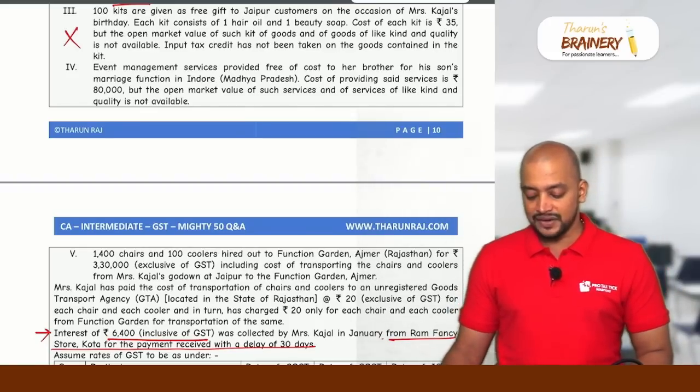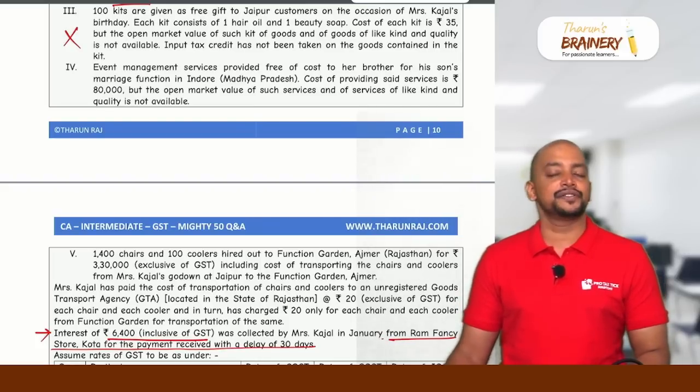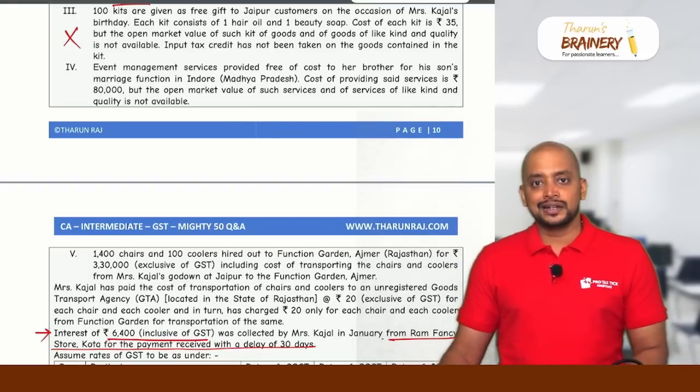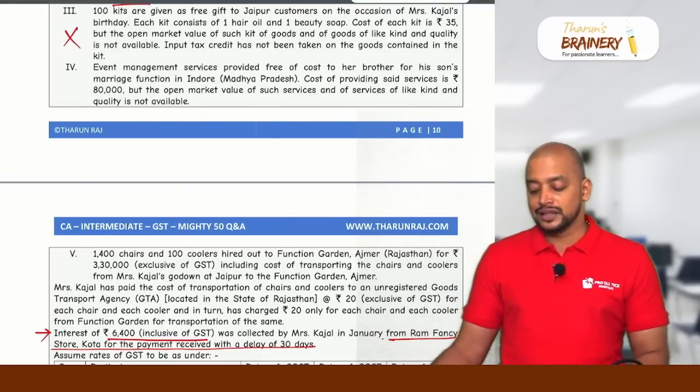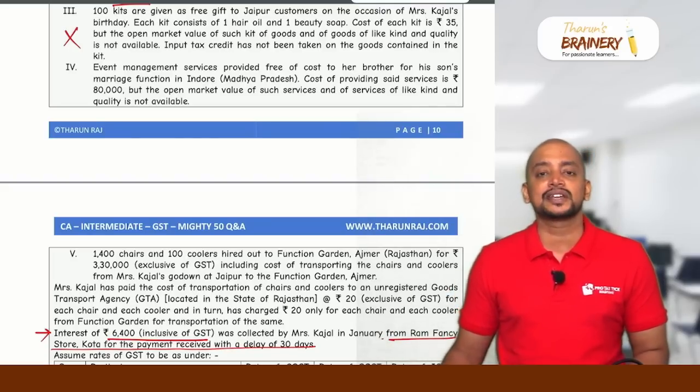Cost of providing such service is 80, but the open market value of such service and service of like kind and quality is not available. Now, in case of brother, it's a related party transaction. So, is brother dependent or not? Nothing given means not dependent. If it is dependent, it will be given in the question. If nothing is given, not dependent.